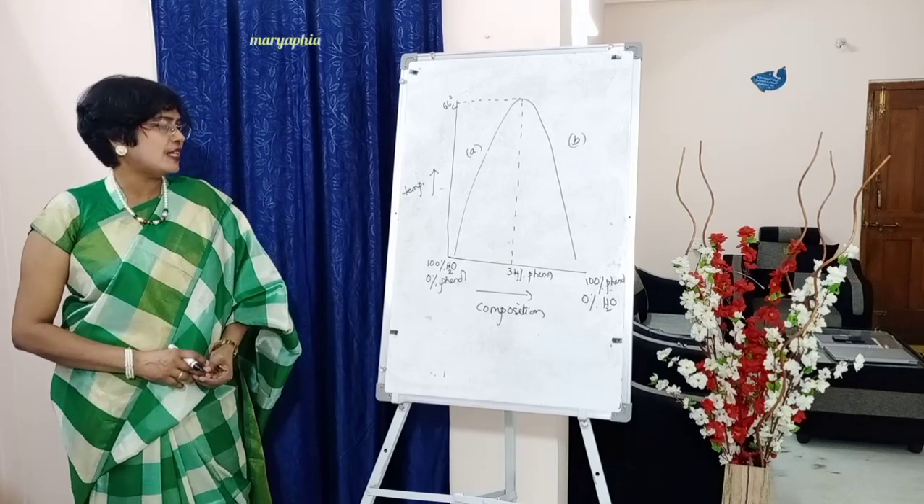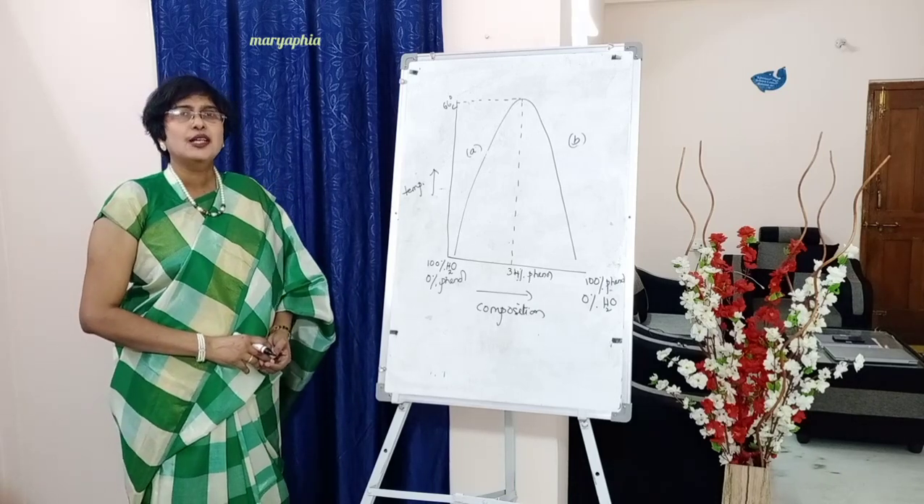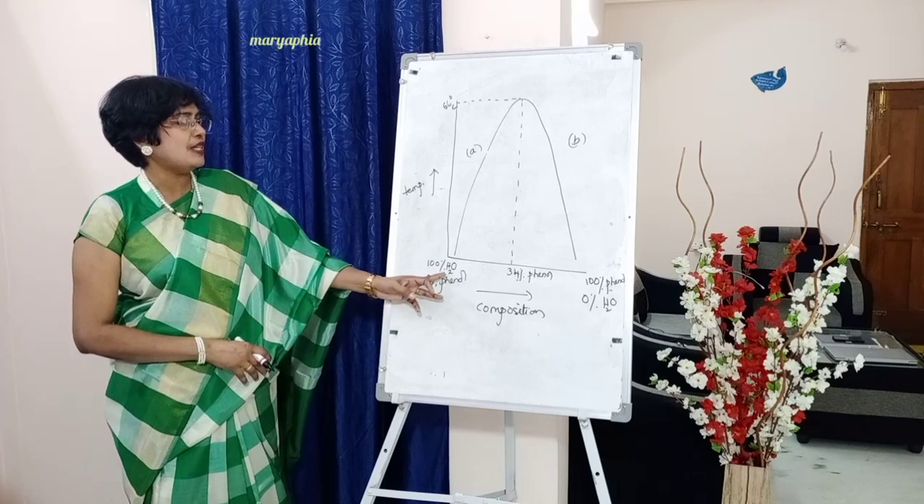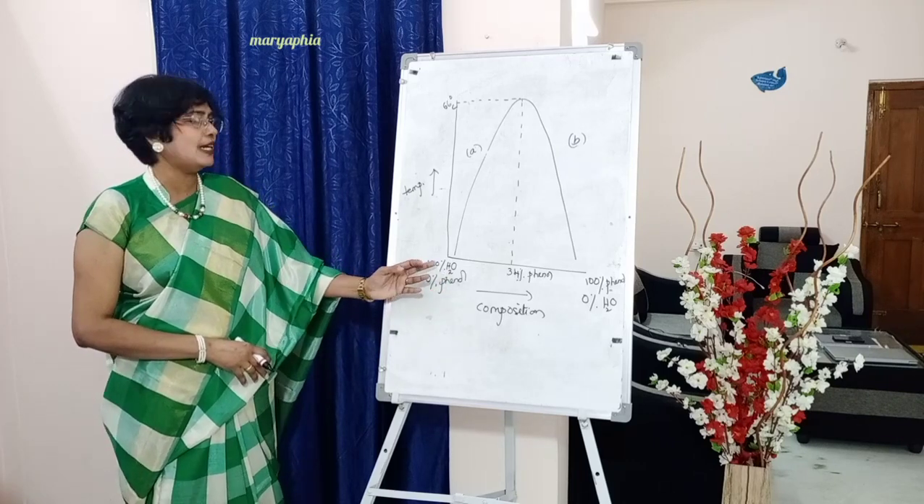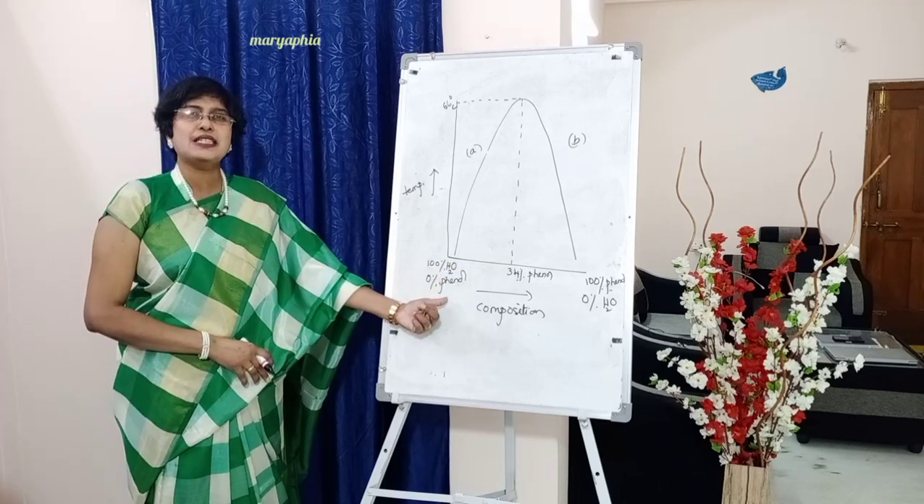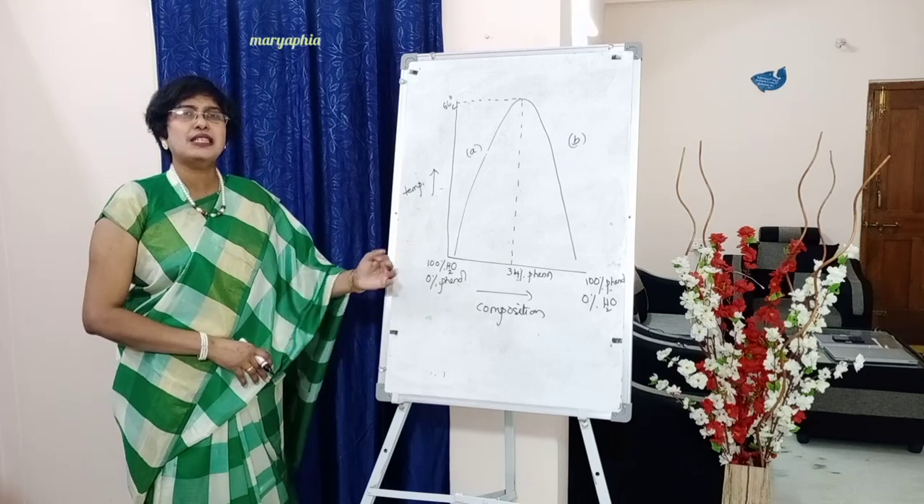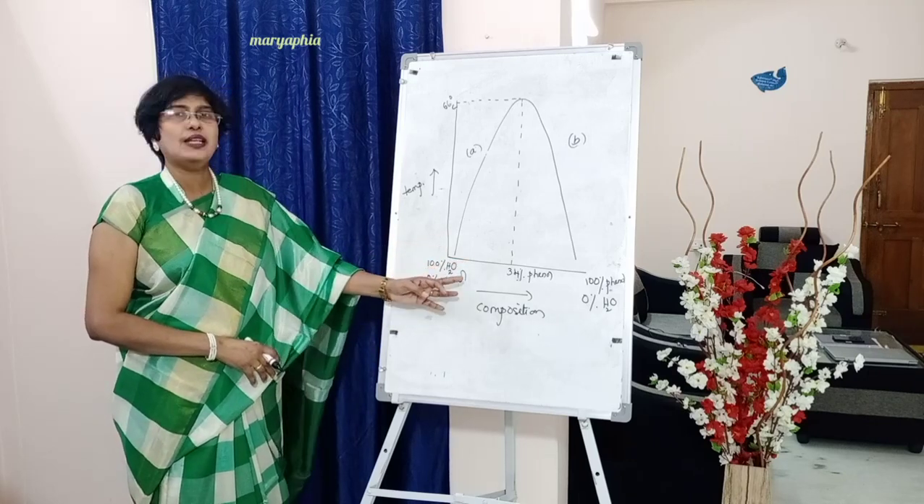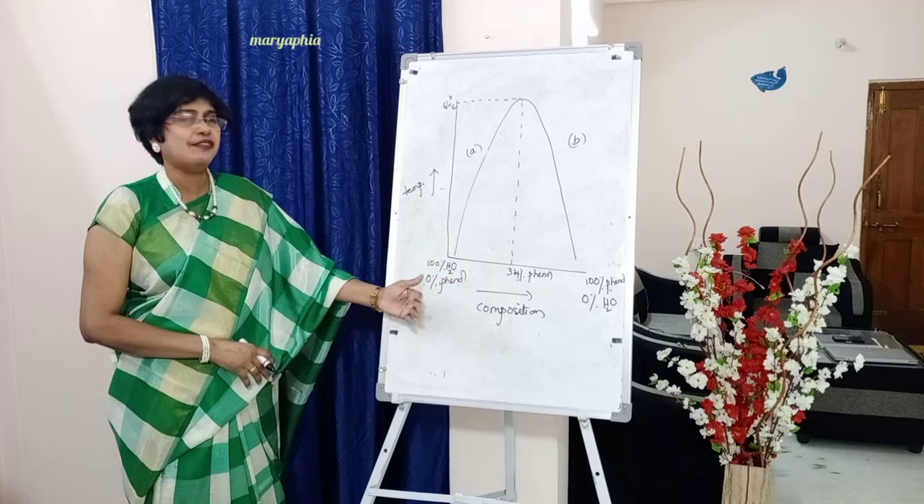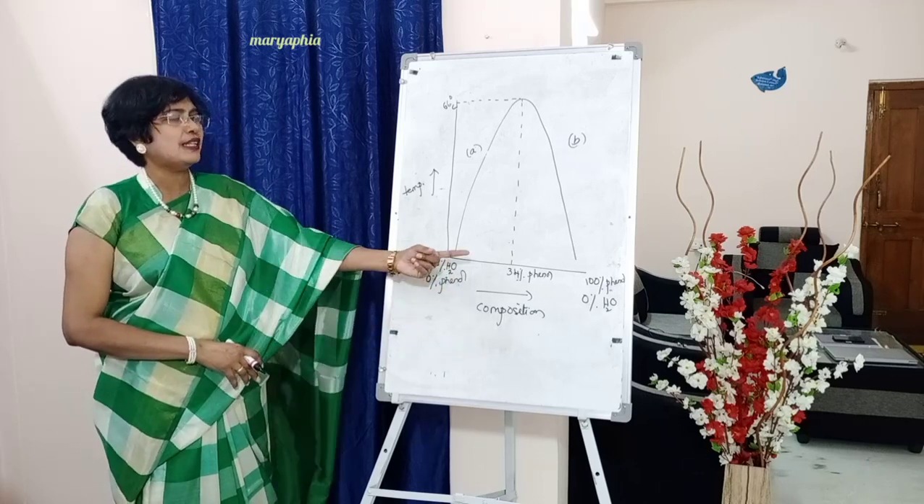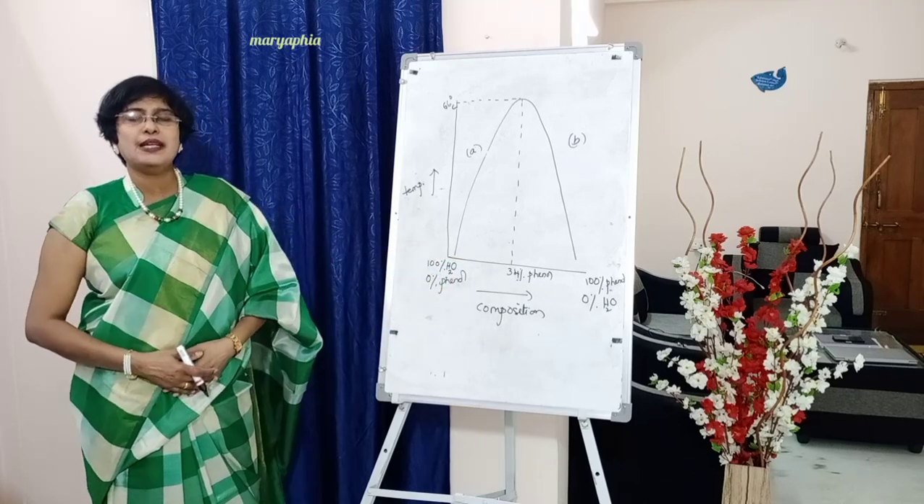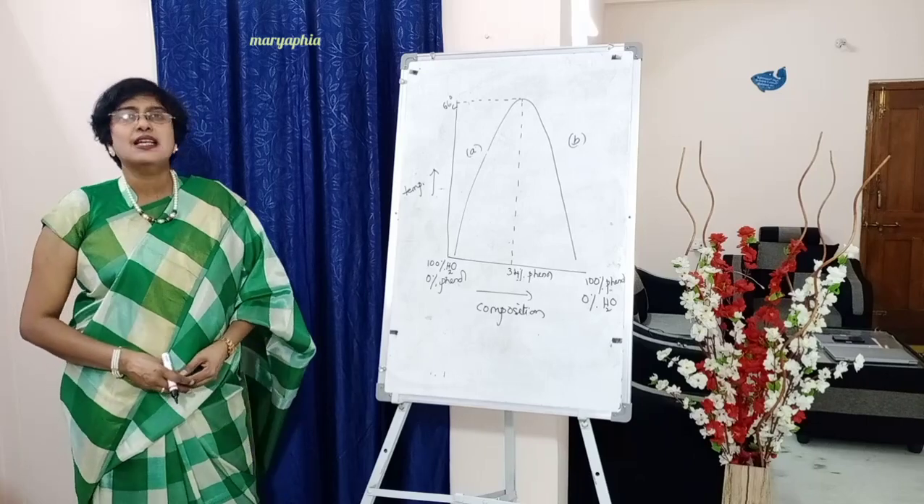So the two liquids taken here are phenol and water. So we are taking the mixture like this, starting with 100% water and 0% phenol. As we are moving from this side to right side, water slowly, gradually decreases and phenol gradually increases. So by the time we reach that side, phenol becomes 100% and water becomes 0%.